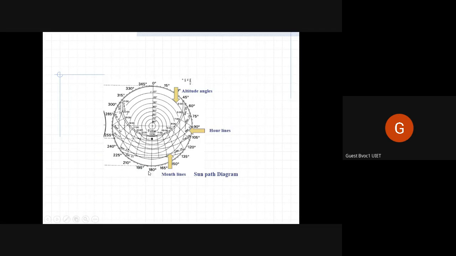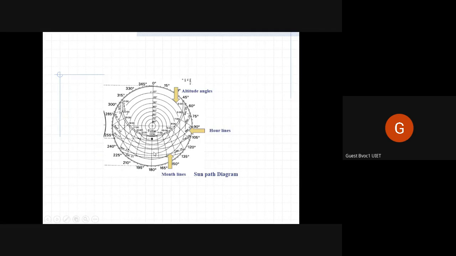If this is the northern hemisphere, then this point is the North Pole, right? This is the equator, and this is the 10-degree latitude, 20-degree, 30-degree. So we are looking at the Earth from the very top. This is the plan of the Earth, and this outer circle is the equator. The center is the North Pole. So north is up, then south, then west and east.